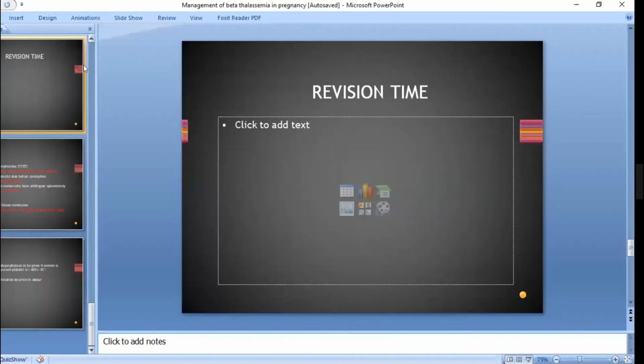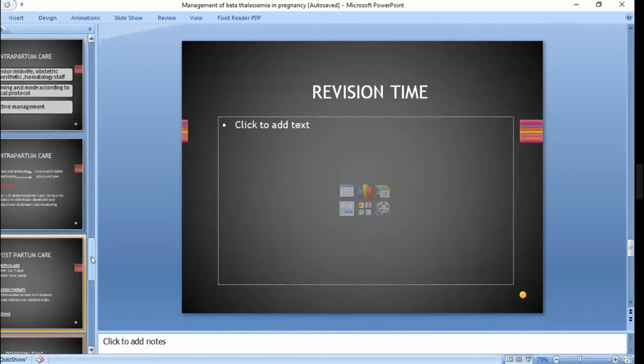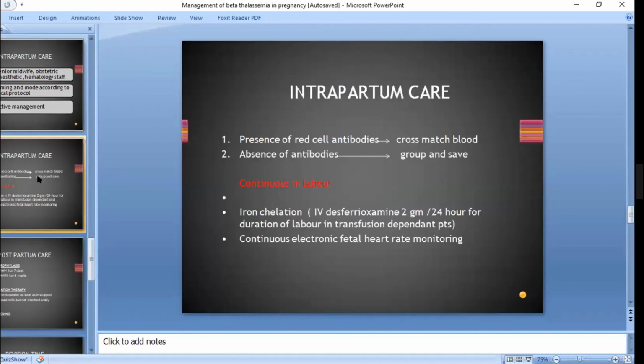No, it depends on the severity of anemia. With RH antibodies, yes, very good, ma'am. Same like thalassemia, same like sickle cell, in which red cell antibodies are present and in which they are absent. What will we do? Group and save. Good, very good. Presence of red cell antibodies, cross-match blood; absence of antibodies, group and save.